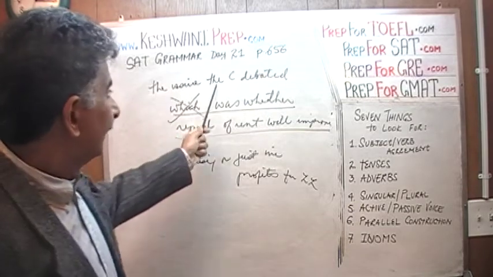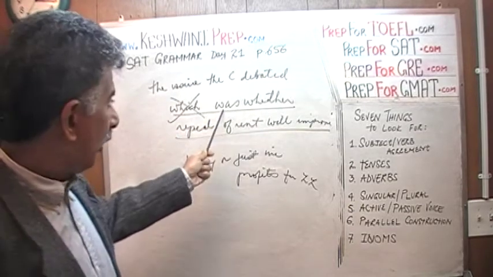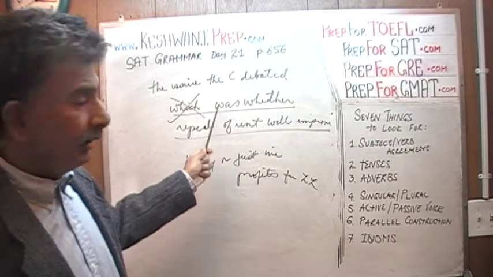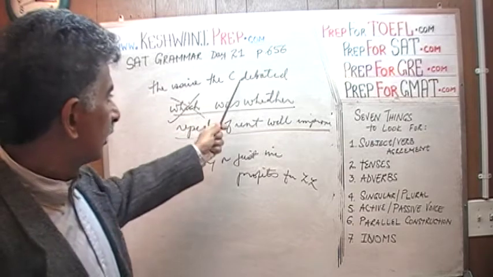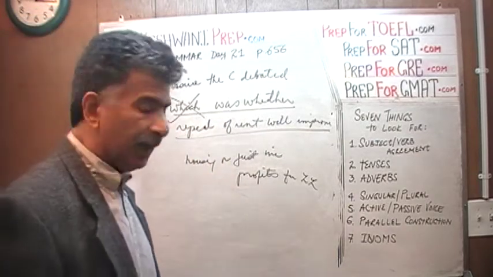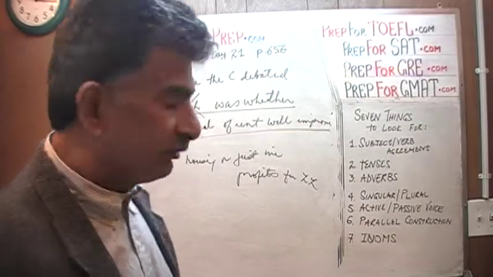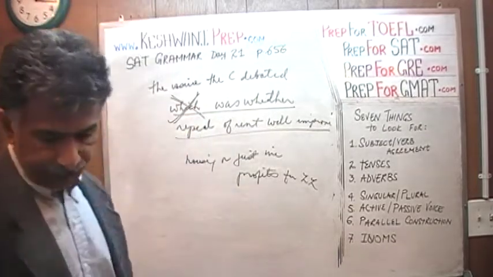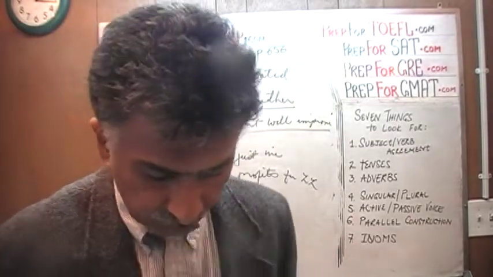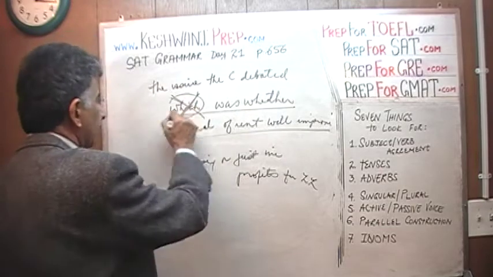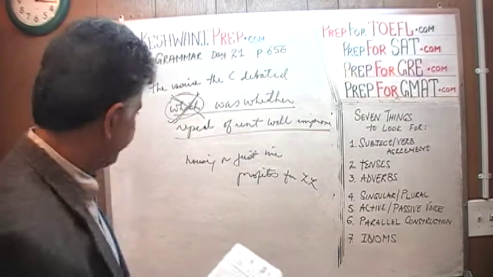The issue the council debated was, that's the next word we expect to hear, was or is, some sort of a word. We don't need the which. The issue the council debated was whether the repeal of the rent will improve the housing or it will just increase the profit for the landlord. All we have to do is take out this word which. Let's go through the answer choices. We're looking for one answer choice which is the exact same thing as the underlined portion, except it doesn't have the word which in the beginning.